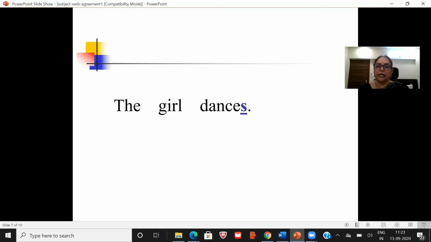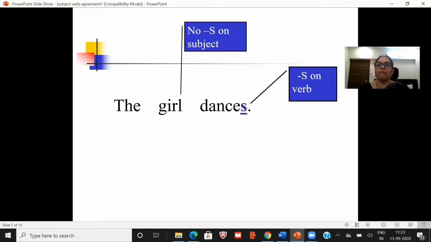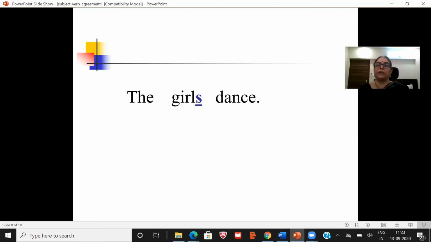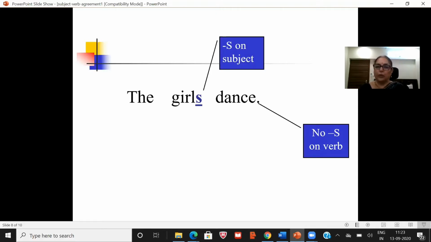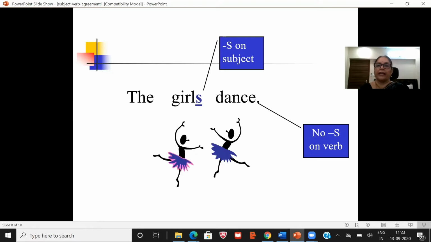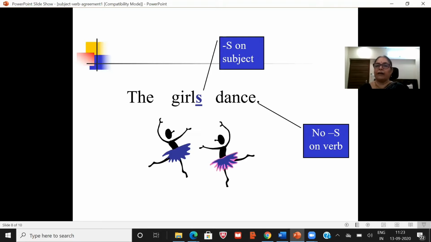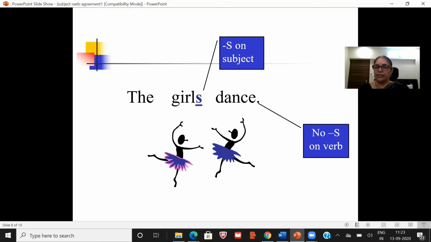Now look here. The girl: there is no s there, but dances has an s. So no s on the subject, whereas s is there on the verb. And so the girl dances is perfect. Clear? Now look at the other example. The girls, s is there. Dance, no s on the verb. The girls is plural: the girls dance.